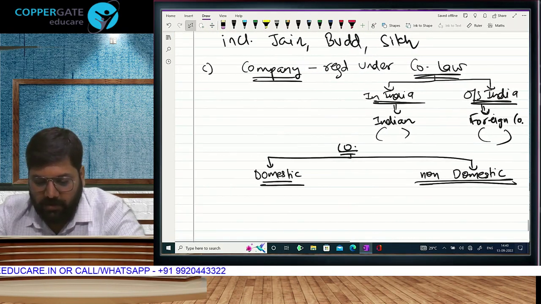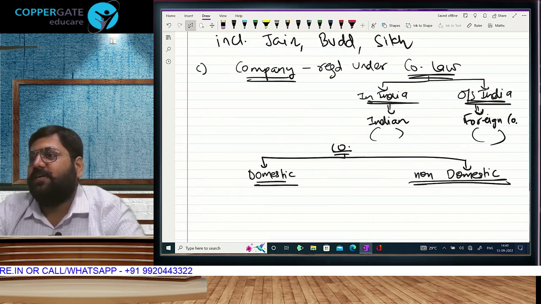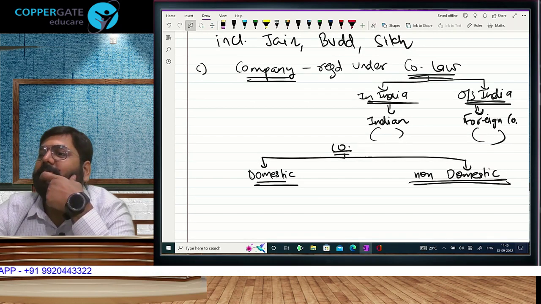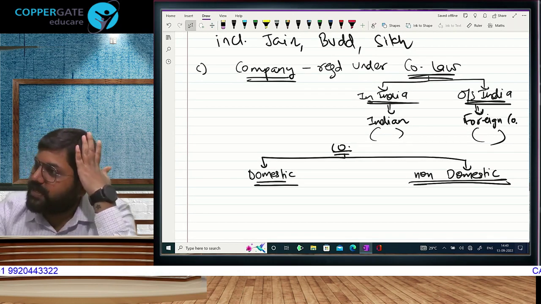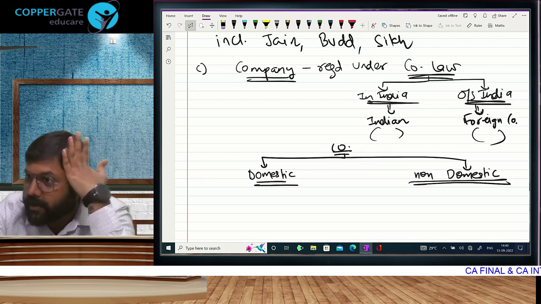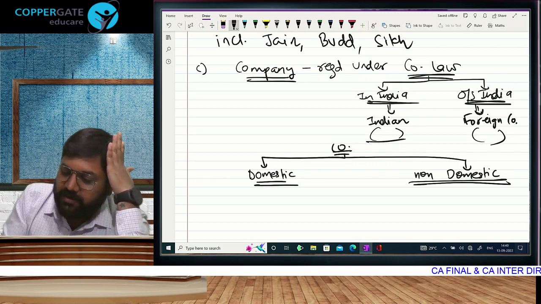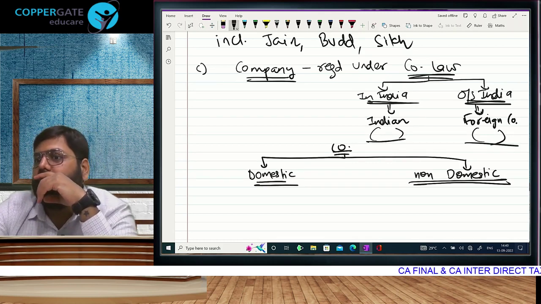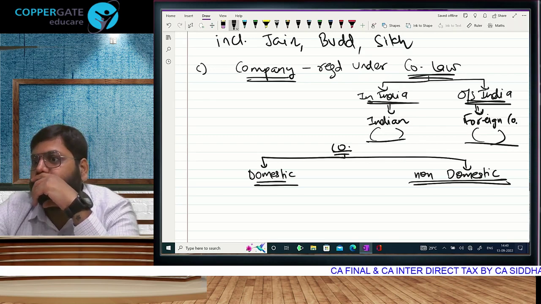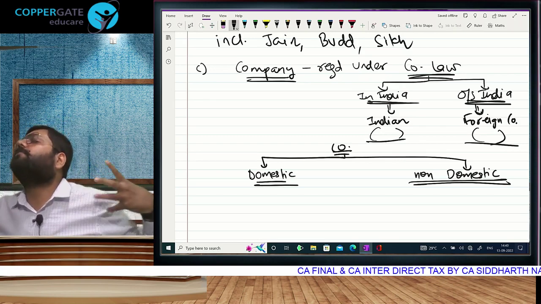And you know what? People come to CA Final. They do their articleship. They become chartered accountants. And they spend a few years as chartered accountants thinking and learning: Indian company 30, foreign company 40. Nonsense of the highest level. What do they think?